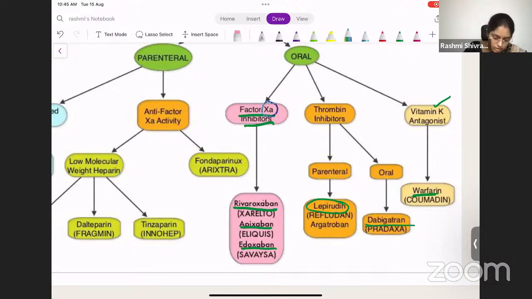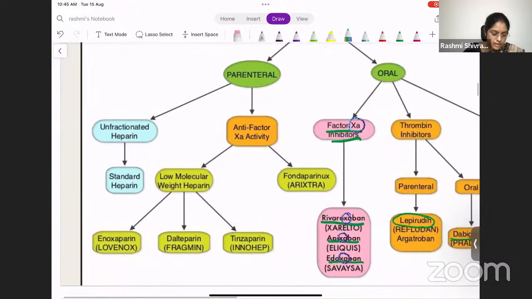10A. All these names have XA in them, which is a very easy way to remember. So direct 10A inhibitors will have XA in their names: rivaroxaban, apixaban, and edoxaban. These are all the oral anticoagulants. What about the parenteral anticoagulants?